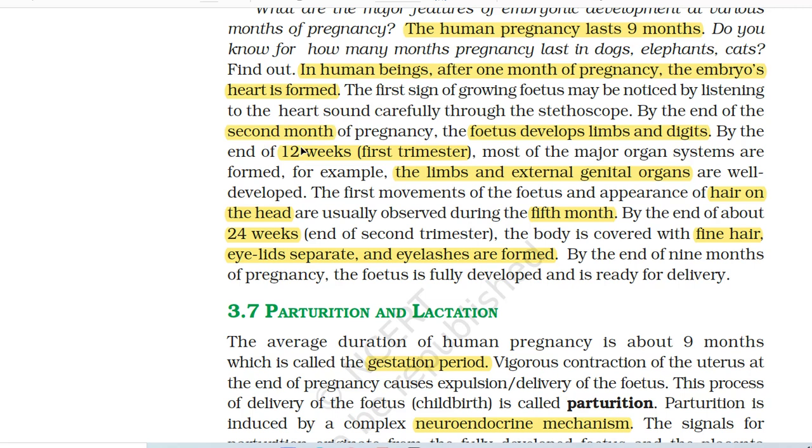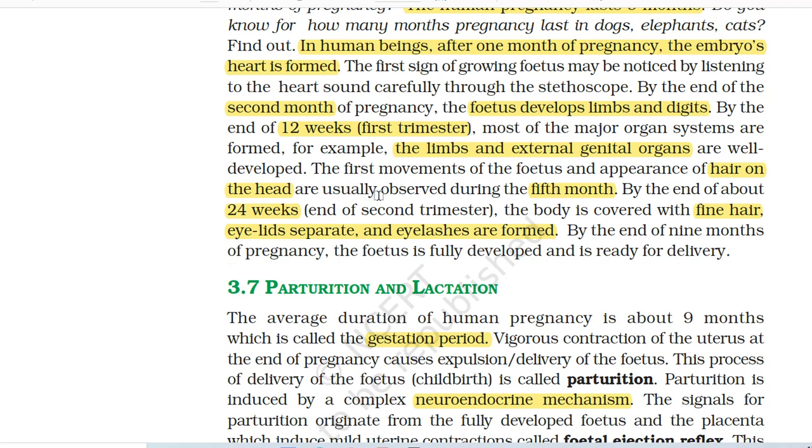By the end of the second month of pregnancy, the fetus develops limbs and digits. By the end of the 12th week, also known as the first trimester, most of the major organ systems are formed. For example, the limbs and external genital organs are well developed.